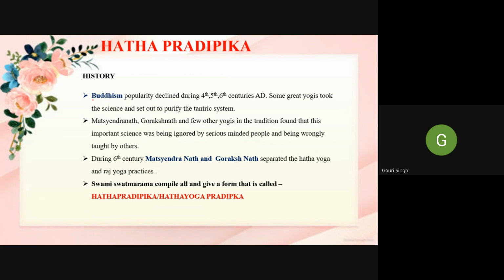So what happened? The people who were present followed different traditions, and they became serious about different types of yogic or tantric philosophy, which rose at that time in the 6th century AD. Sorry, sixth century.